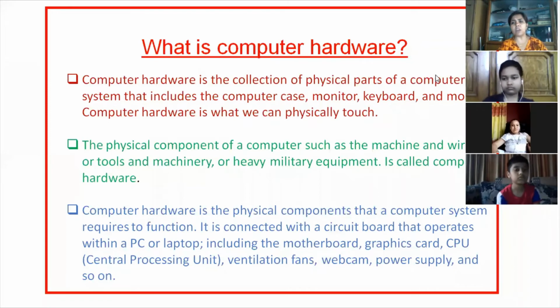Nowadays we use mobile phones, that is also a computer. Smartphones, that is also a computer, correct? A desktop computer which we keep on a table, monitor separate, CPU separate, that is also a computer. A laptop is also a computer. And smartphones are also computers. Tablets, iPads are also computers, correct? So all different types of computers have different types of hardware, and at the same time different types of computers use different types of software also, correct?